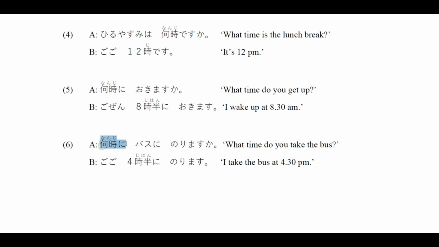So in the whole sentence, we put the question word first, 何時に, what time. And then バスに乗りますか, the activity. What time do you get on the bus? And the answer is 午後4時半に乗ります. So 午後 is afternoon, p.m., and then 4時半, 4:30. I get on at 4:30.